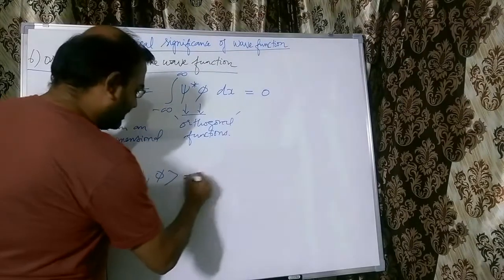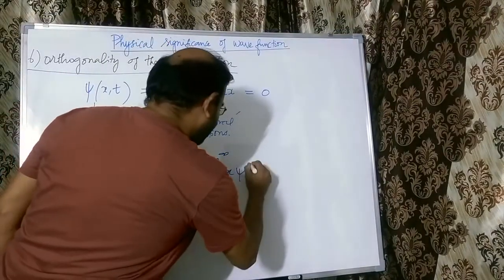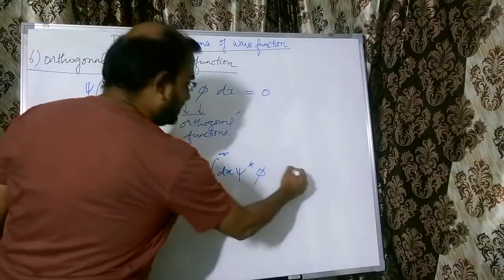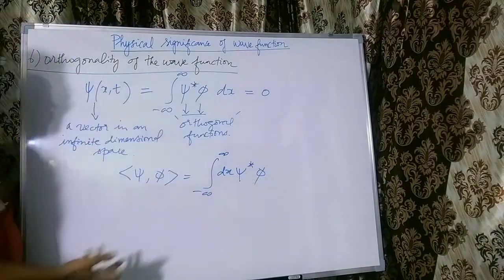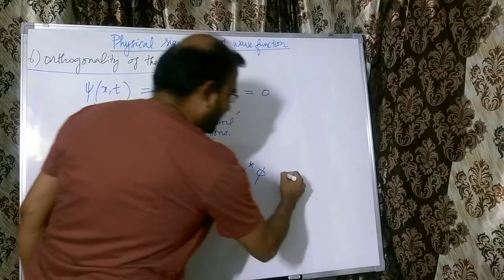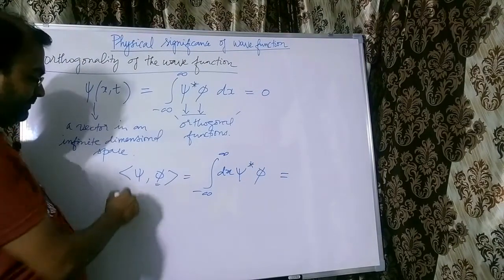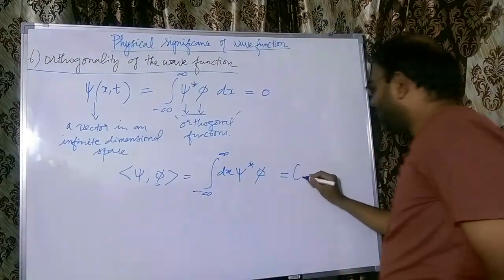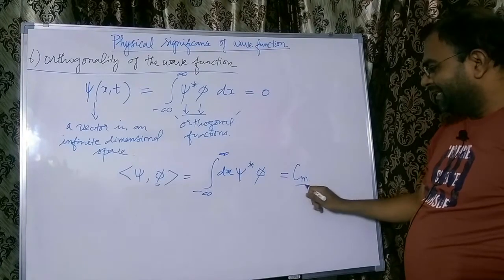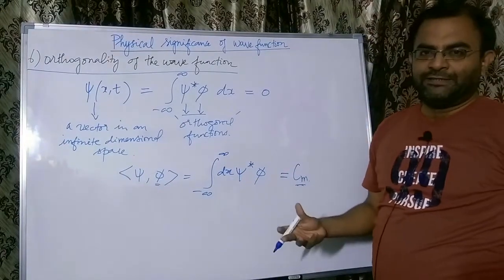So what we are doing is representing that as the integral dx psi star phi. If this is equal to 0, then the two wave functions are orthogonal, and if it is not equal to 0, this is going to give us the component of the vector psi, let us say some component cm, some arbitrary component. That means this value points to the value of the wave function in that space.